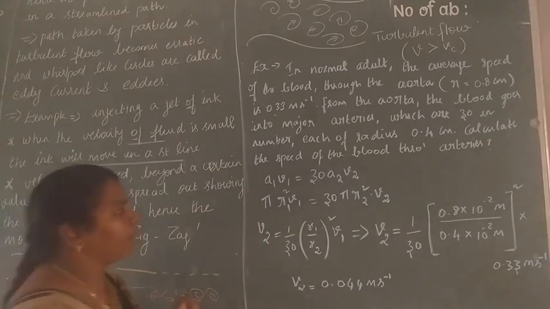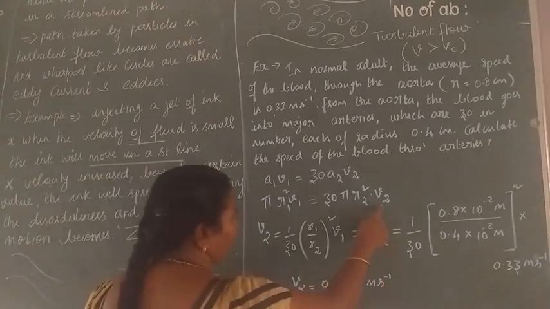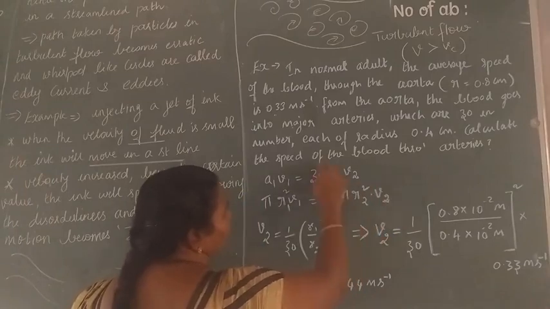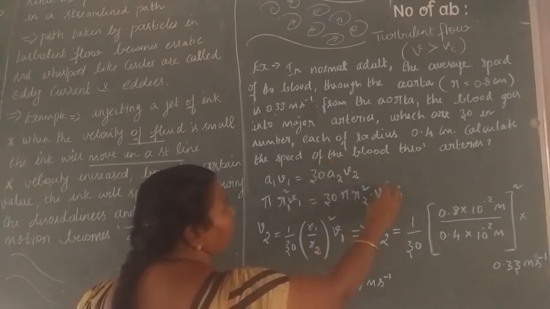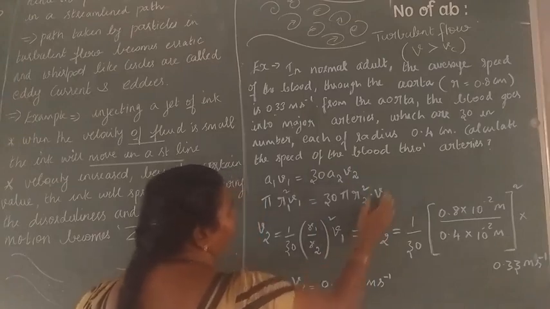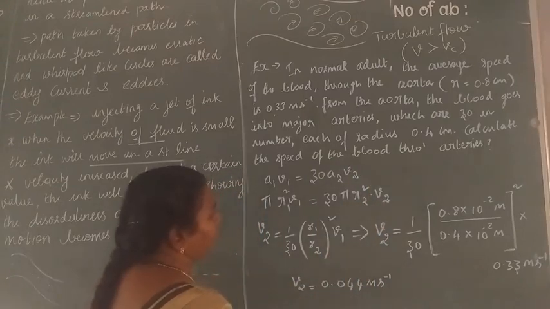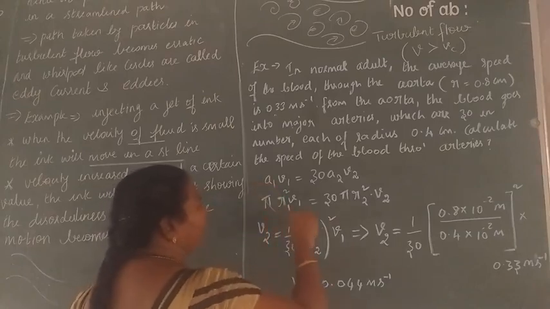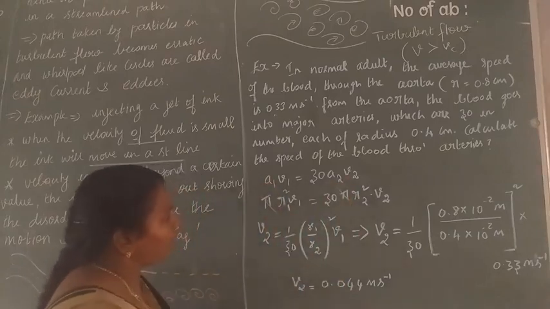From that I am getting the answer. So V2 is equal to... I need to find the velocity, the speed of the blood through the arteries only. So I am taking this velocity on the left hand side, and the remaining terms I am taking outside as common. See here, this is a pi, this is a pi. You can cancel them now. So what is the remaining?